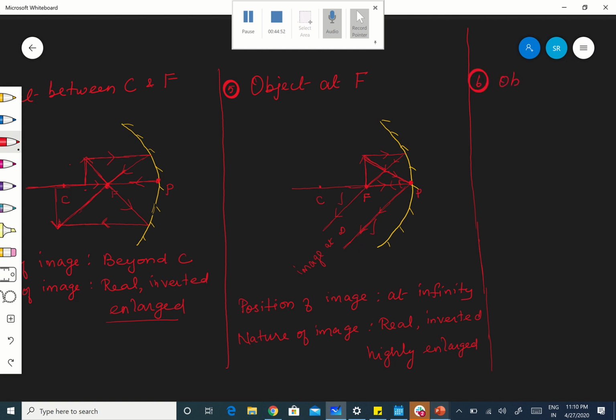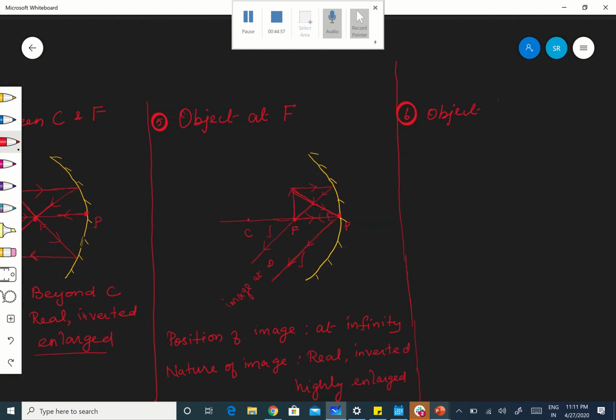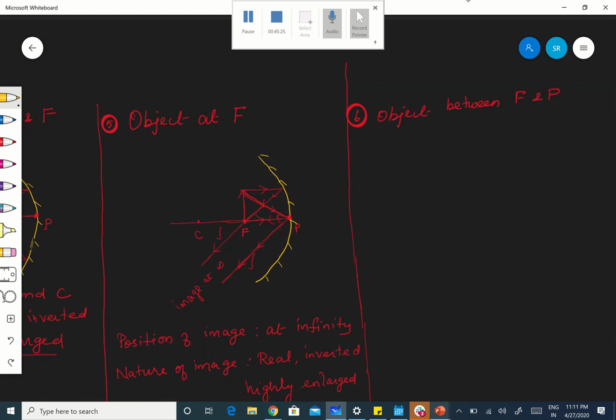Object between F and P. This has so many applications. We will see afterwards. Today we are going to see only the image formation, that's it. Applications and all we'll see later after completing convex mirror also. So what is that here? This is object between F and P. Now I need some space here.